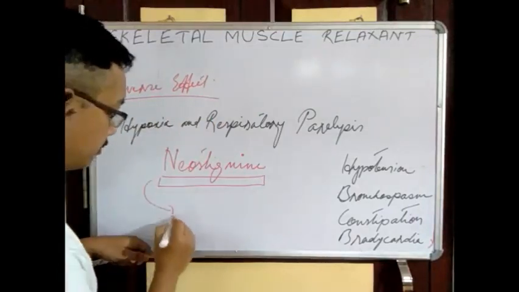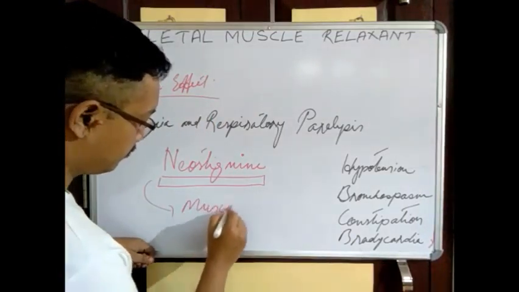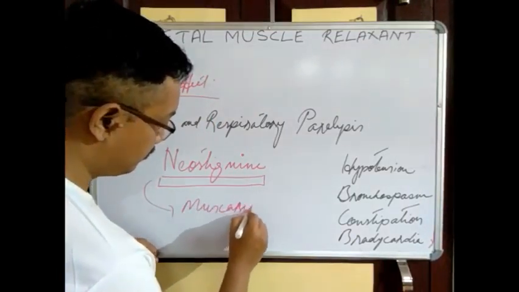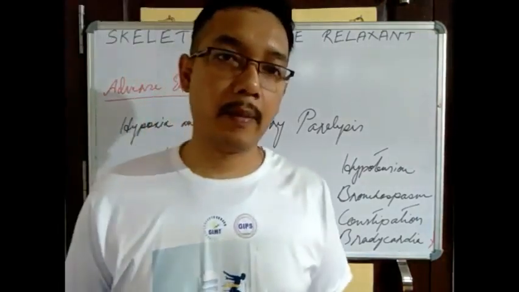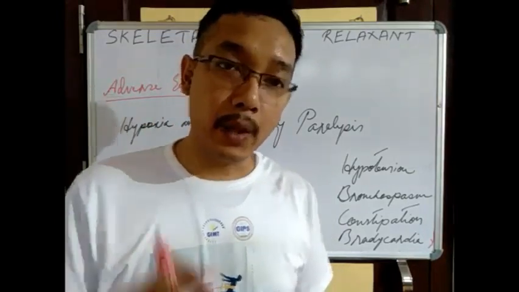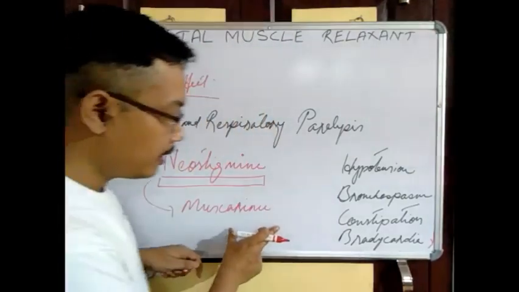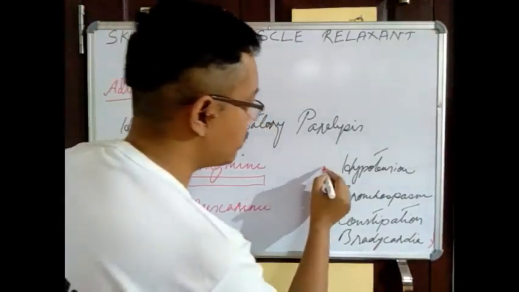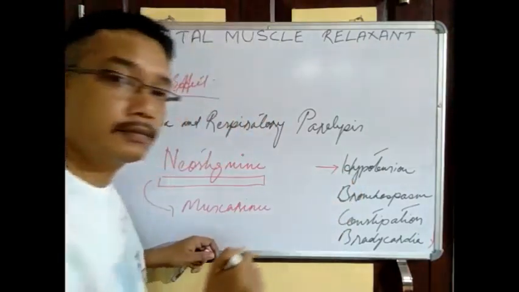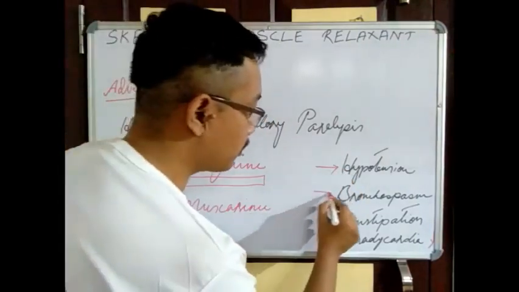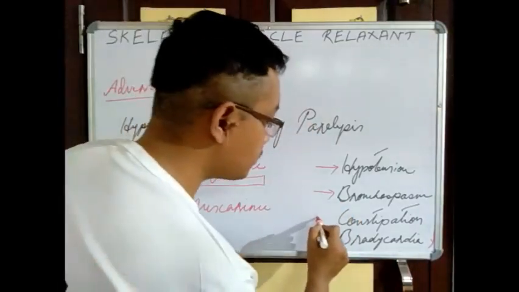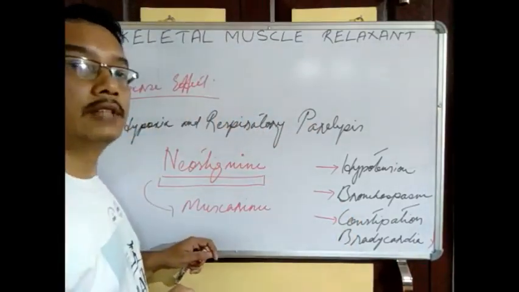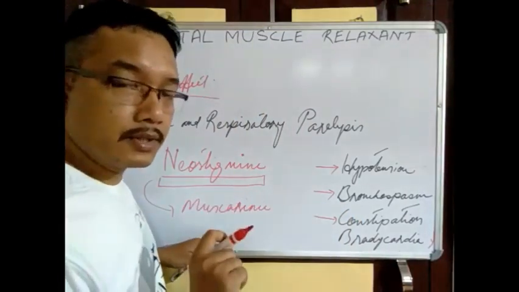Remember, it can lead to the muscarinic actions. Now, if there are muscarinic actions, it can lead to hypotension. It can lead to bronchospasm, bronchoconstriction. It can lead to constipation also.